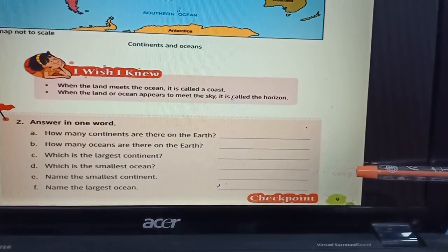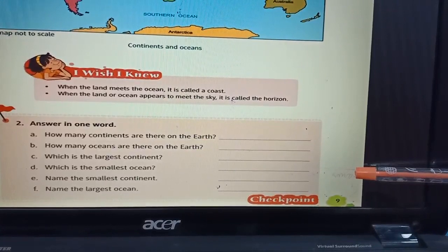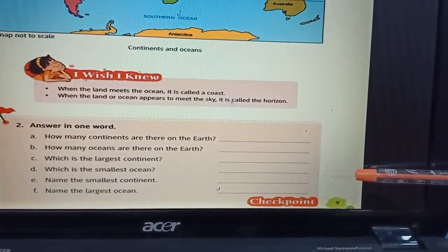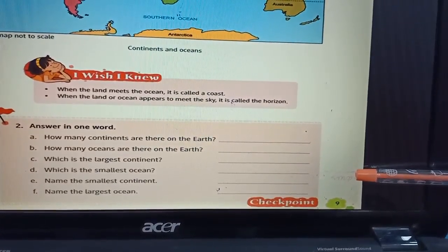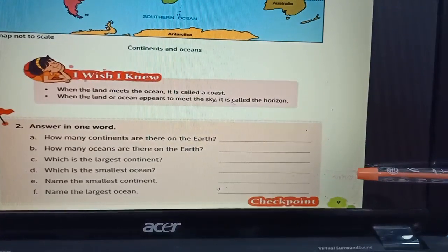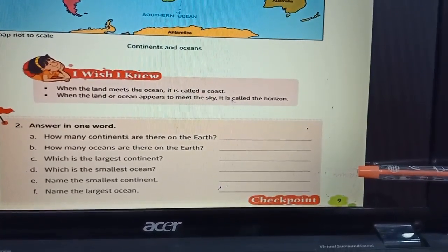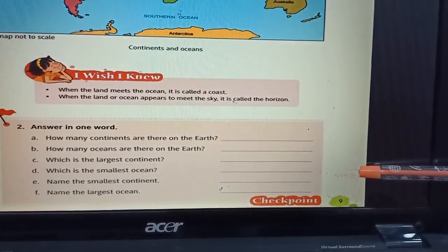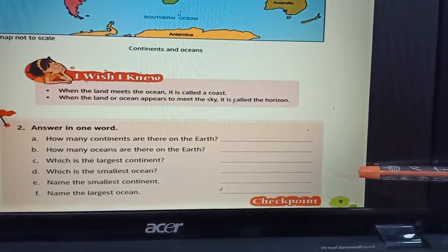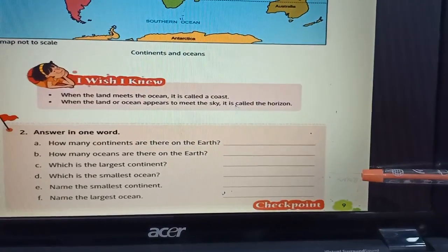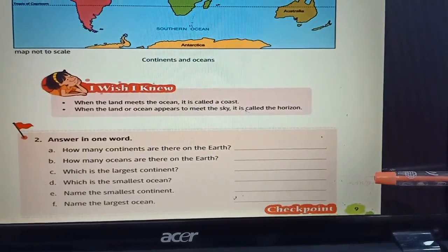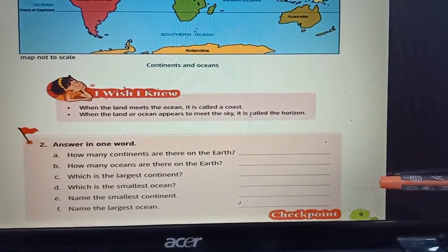D. Which is the smallest ocean? Can you tell me, students? Arctic is the smallest ocean. E. Name the smallest continent. Students, can you tell me? Yes, Australia is the smallest continent. F. Name the largest ocean. Students, can you tell me? Yes, Pacific is the largest ocean.